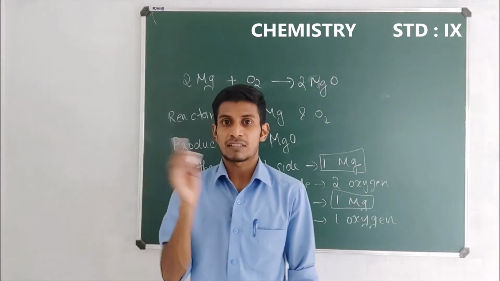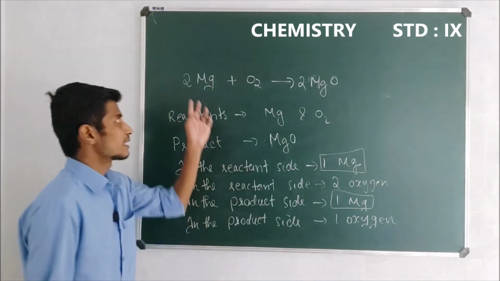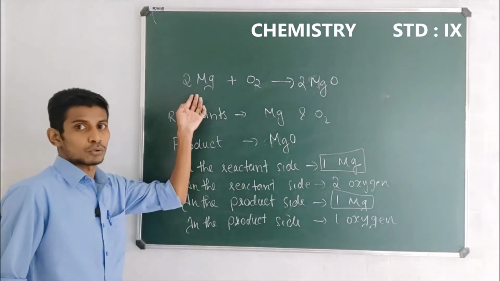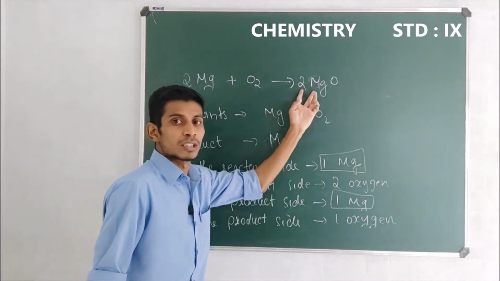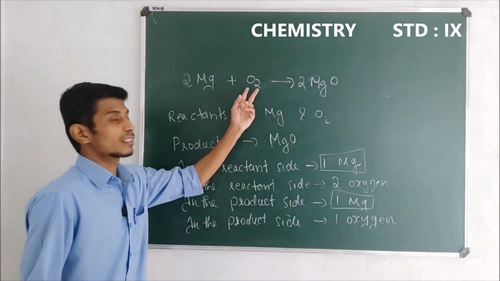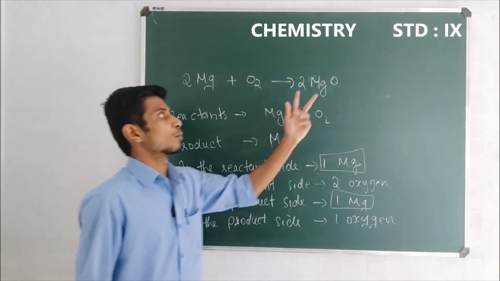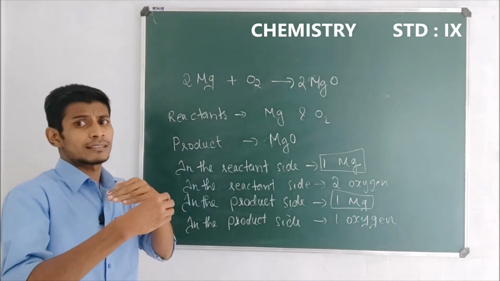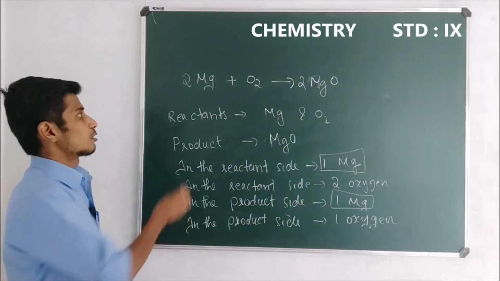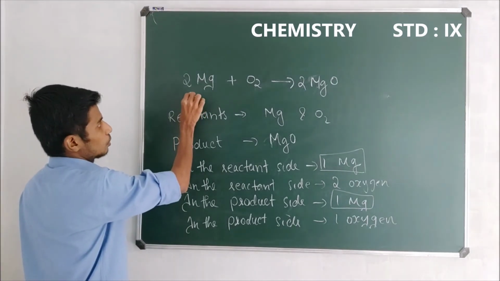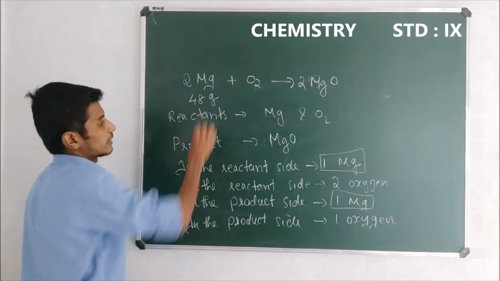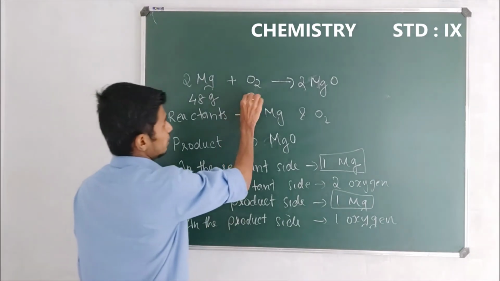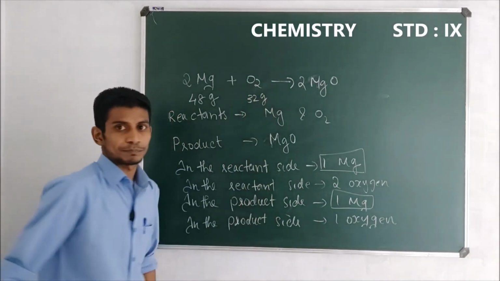Now just look at there, how many magnesiums are in the reactant side? 2. How many in the product side? 2. How many oxygens are in the reactant side? 2. How many oxygens are in the product side? 2. Now let us calculate the masses. 2 magnesium is equal to 48 gram. O2 means 32 gram.